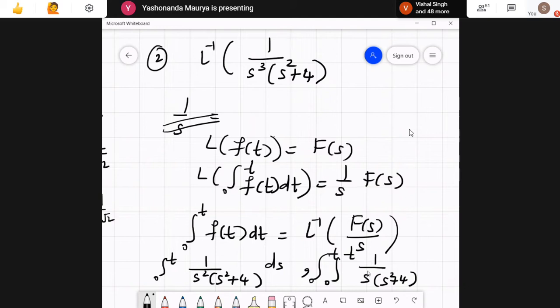Similarly, if I remove this 1 by s again, I'll have 3 integrals. So these are the 3 expressions that we are going to get, and these were the correct options, A, B and C.